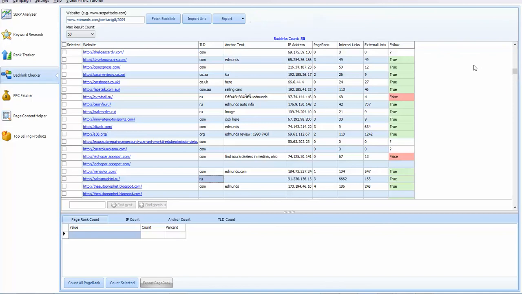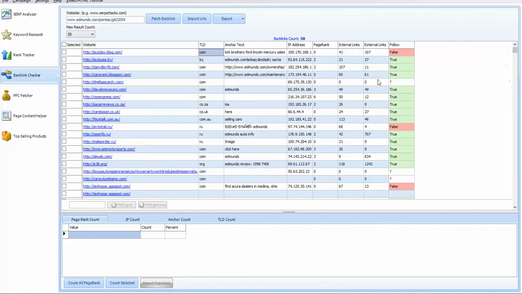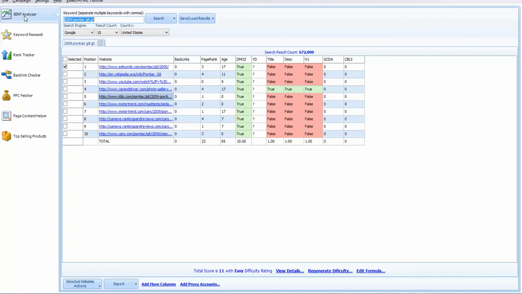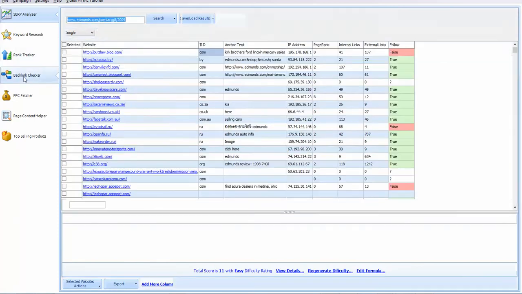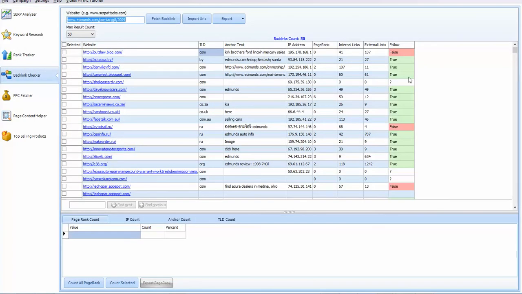Okay, so here we go. We got a list of the backlinks that, if we go back to our SERP Analyzer, this site, which is #1 for our keyword, which was 2009 Pontiac GT, this #1 has all of these backlinks. So what is our job now? What can we do with this information?